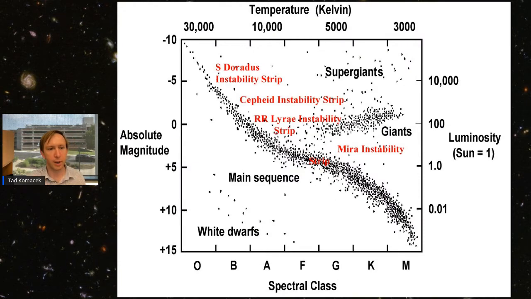And so this diagram, this is the HR diagram again, but now overplotted in red are different regions on the diagram where stars experience different types of variability. So you can see the Mira instability is in the lower right, the RR Lyrae instability in the middle, the Cepheid instability to the top left of that, and the Asterotis instability strip to the top left of that. And so the idea is, right, stars experience different types of variability at different regions on the HR diagram. And so we can use the HR diagram to understand which stars are likely to be experiencing different types of variability.